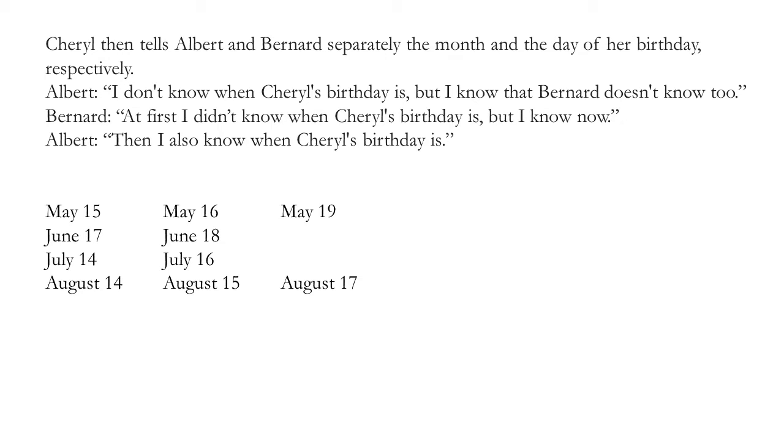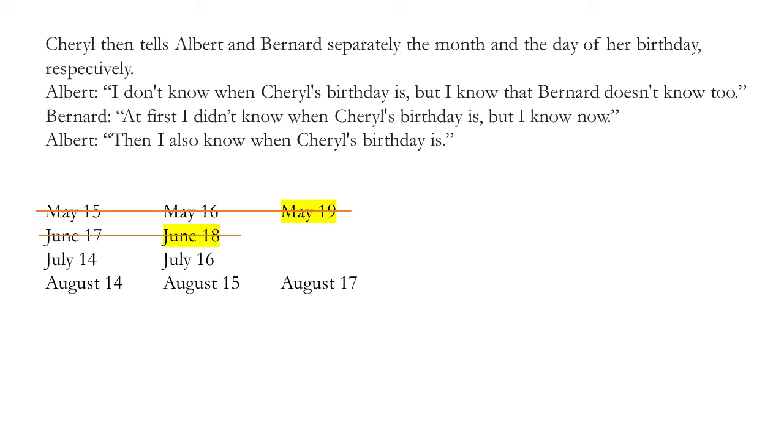She could have told him 16, it could have been May or July. She could have told him 17, it could have been June or July. But if she told him 18, then it's only June 18th. He would have known. If she told him 19, it's only May 19th. He would have known. So for Albert to say that Bernard doesn't know too, that means Cheryl could not have told Albert that the month was May or June.